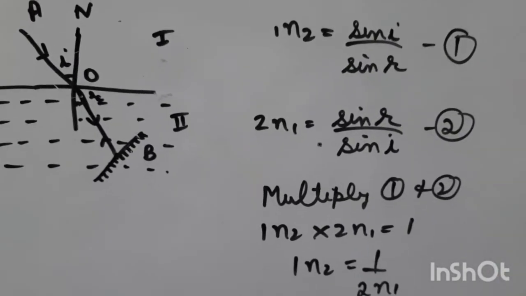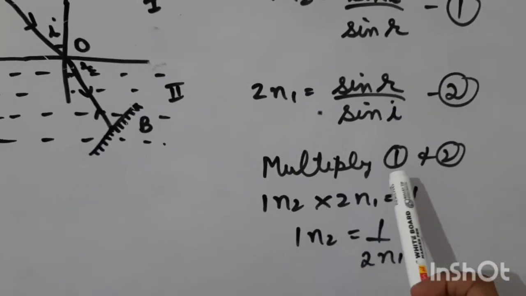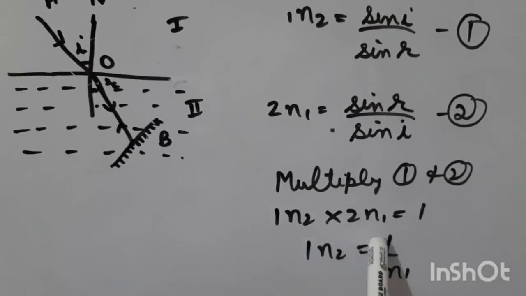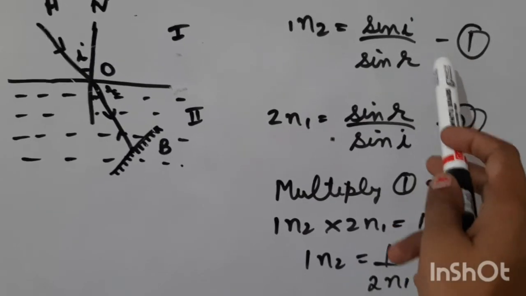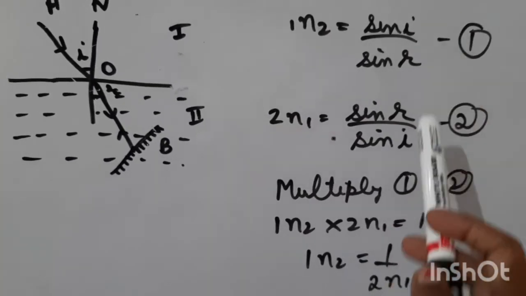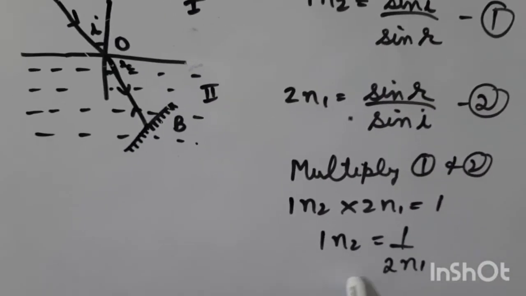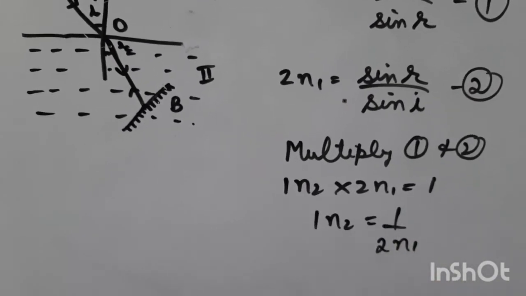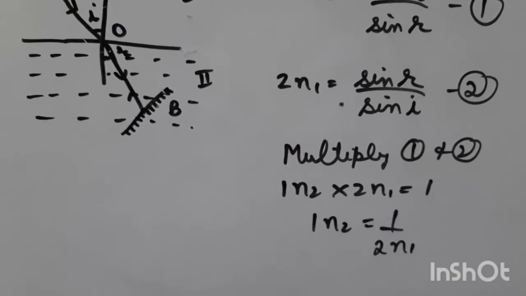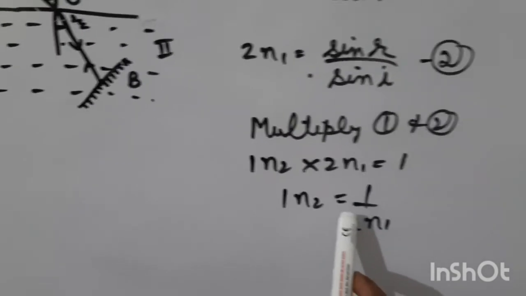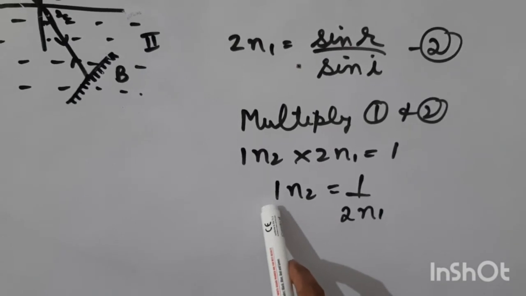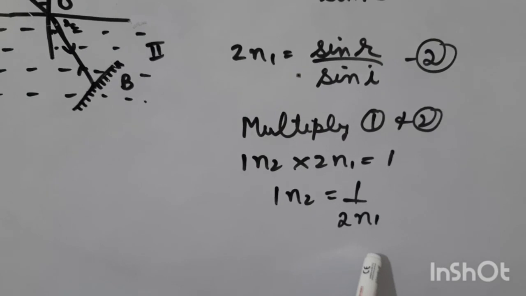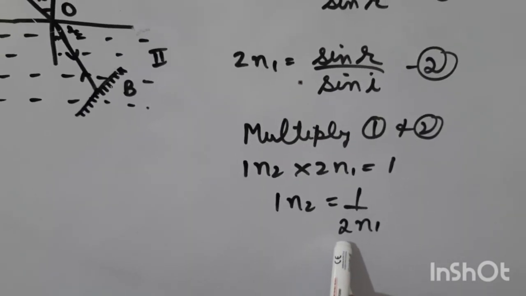We will mark these equations as 1 and 2, and when we multiply these equations, we get 1n2 into 2n1 is equal to 1, because this term is the reciprocal of this and they get cancelled out. So 1n2 is equal to 1 upon 2n1. From this relation, it is clear that the refractive index of medium 2 with respect to medium 1 is the reciprocal of the refractive index of medium 1 with respect to medium 2.